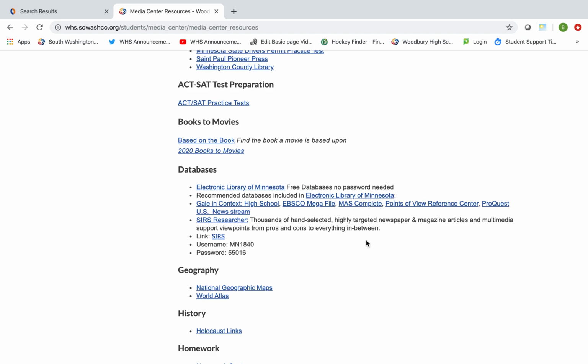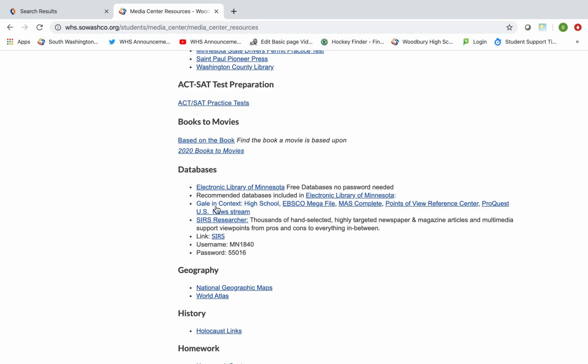Again, the reason we're using these compared to Google is that these resources have been reviewed. We know the information is true, and we want to get you using these databases versus just Google or other search engines. All right, I'm going to show you a few of these today.